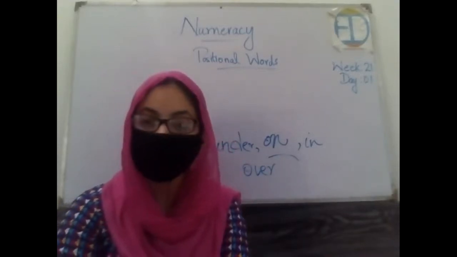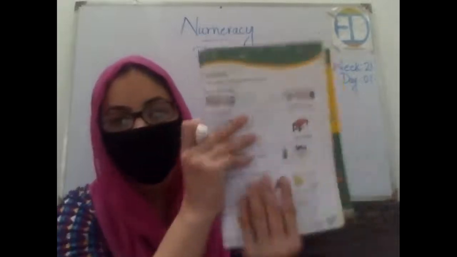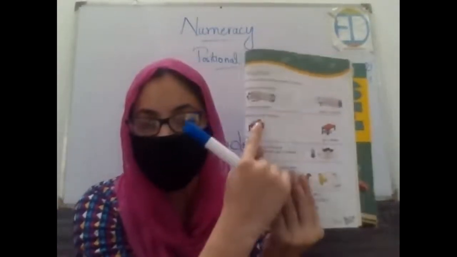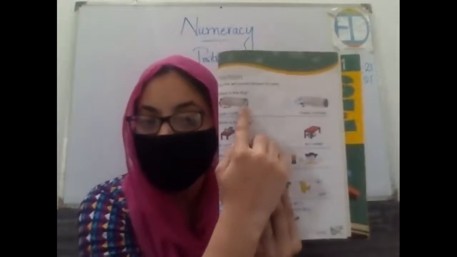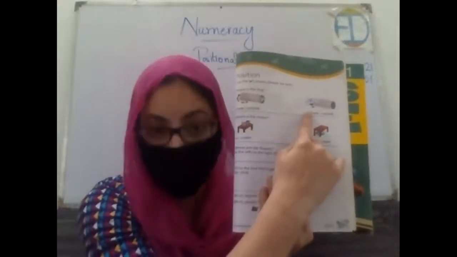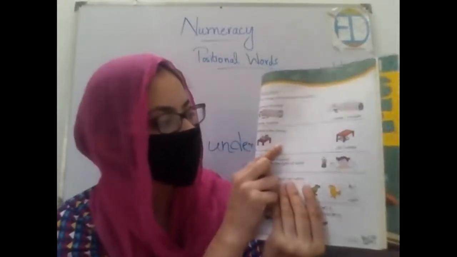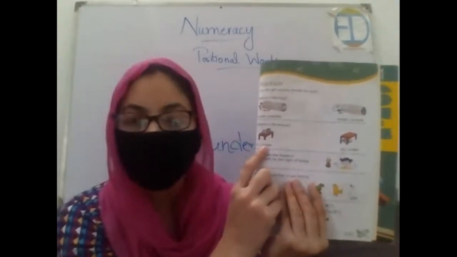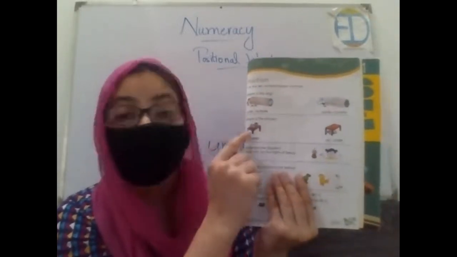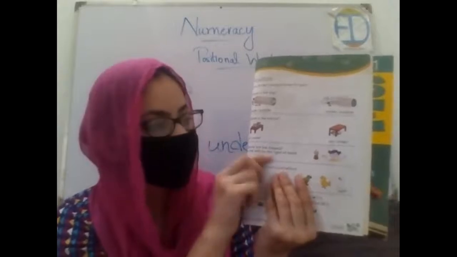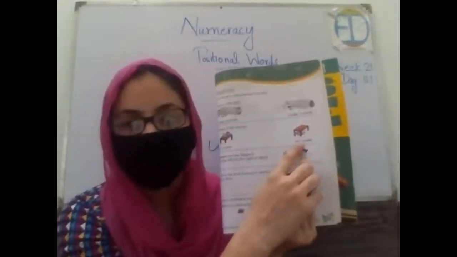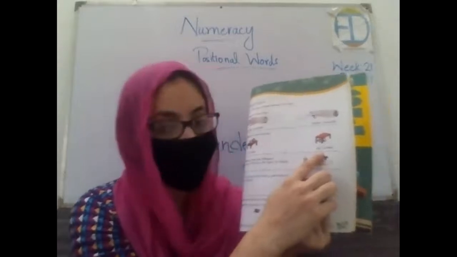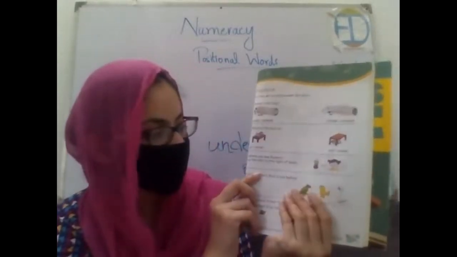Okay, who is going to tell us the next one? Where is the dog in the second picture? Outside. Excellent. So now through this, you can easily see the difference between inside and outside, right? Look at the next picture. Where is the mouse? On or under the table? The mouse is on the table. Very good. And in this picture, the mouse is under the table. Very good, Amna.